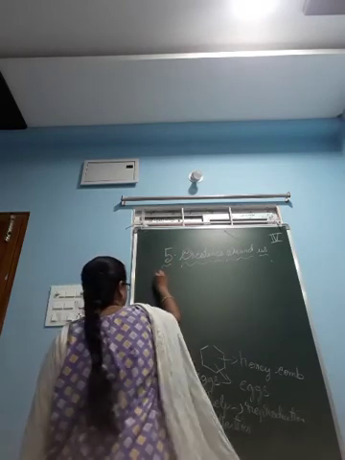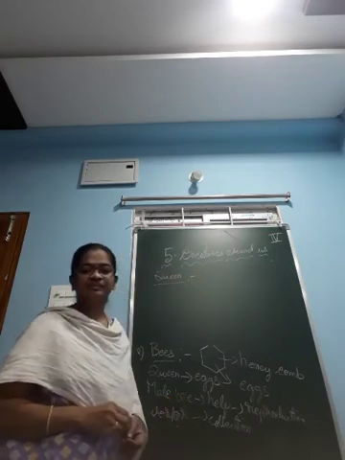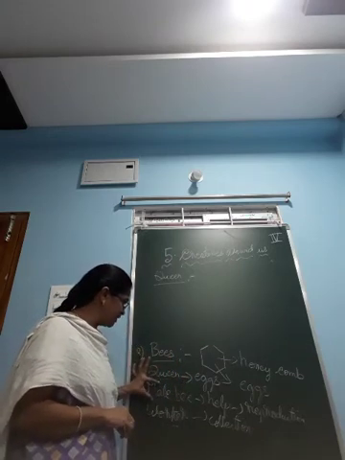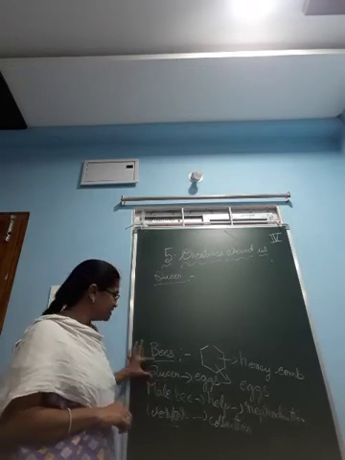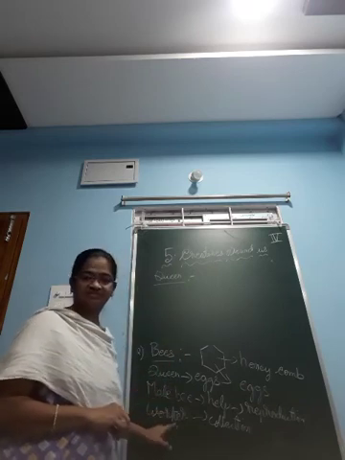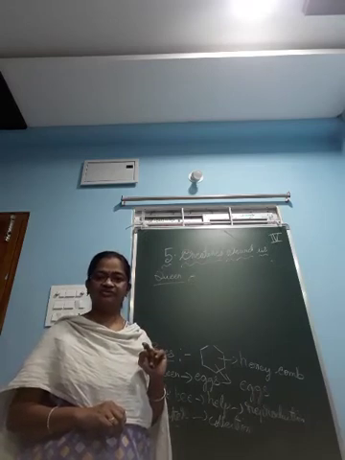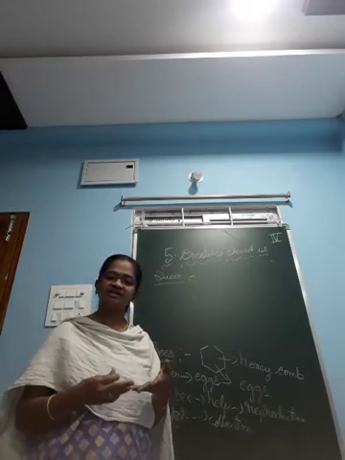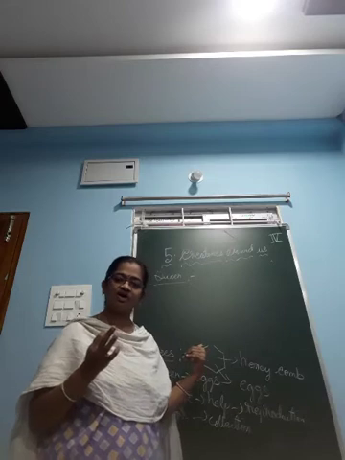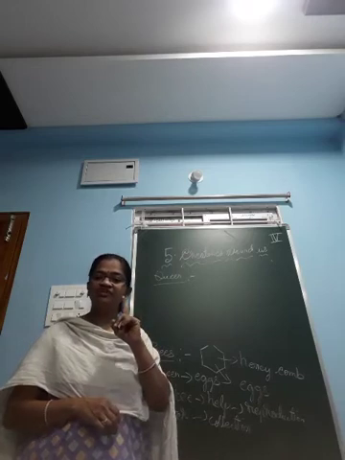First one is the queen bee. Coming to the queen bee here, it is the largest of all the three types of bees. Among queen, male bee and workers, this queen bee is the largest. Coming to this queen bee, there is only one queen bee in a beehive. A beehive is the nest for the bees. Just as we have a house, bees also have a nest or house that we call a beehive. There is only one queen bee in a beehive.